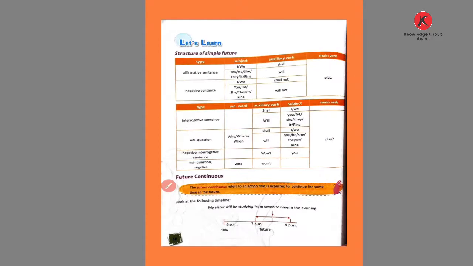Then next is, see here, future continuous. What is the future continuous?